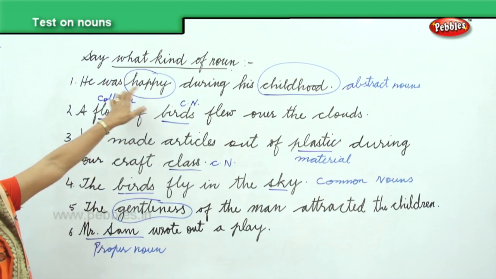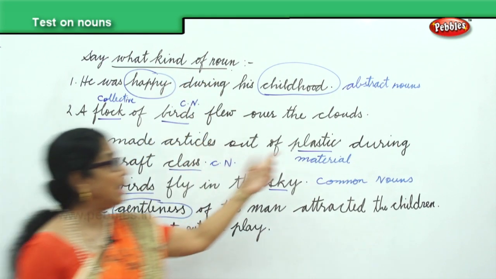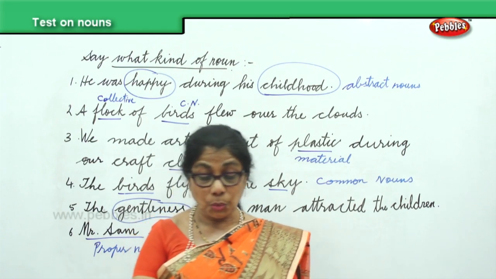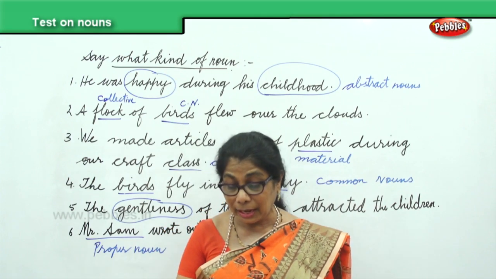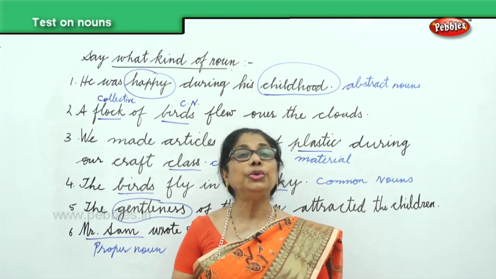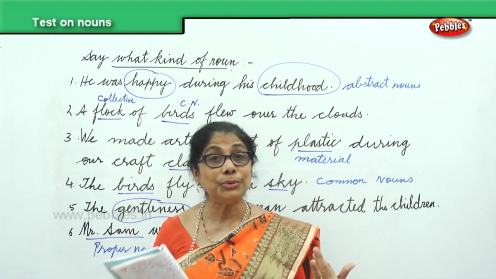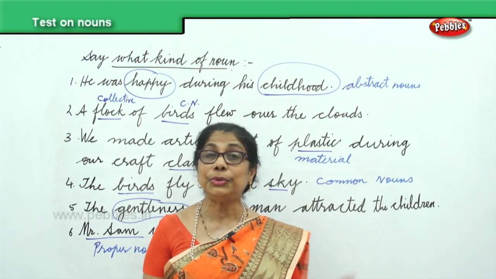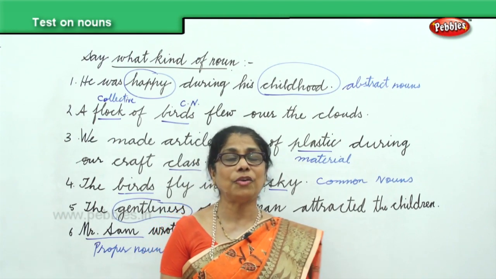We have abstract noun, happy, childhood, and gentleness. We have plastic, material noun. So we learned here to identify, pick out, and say what kind of noun that is. As I told you, we will do exercises, then it is easy for you to pick out and say what it is. I will do one more exercise for you.